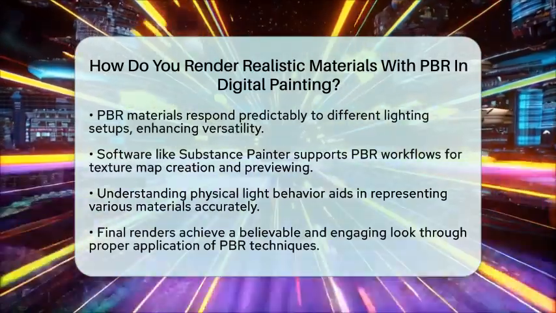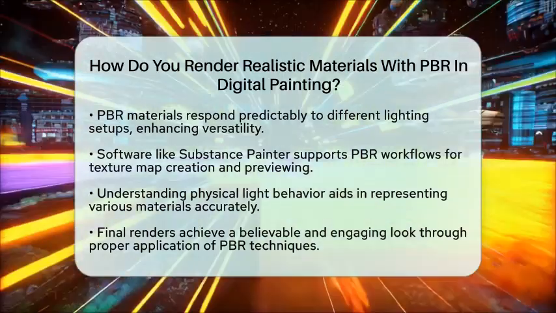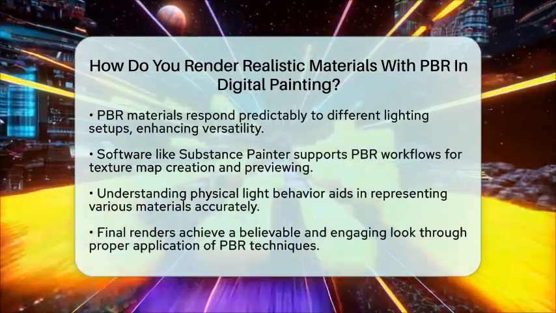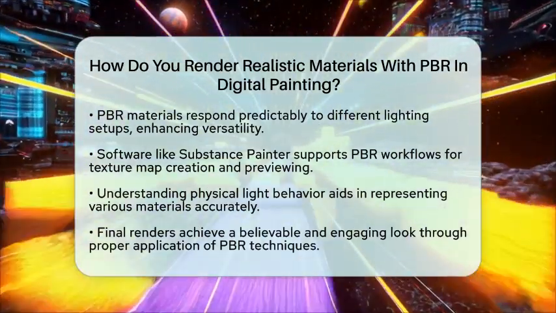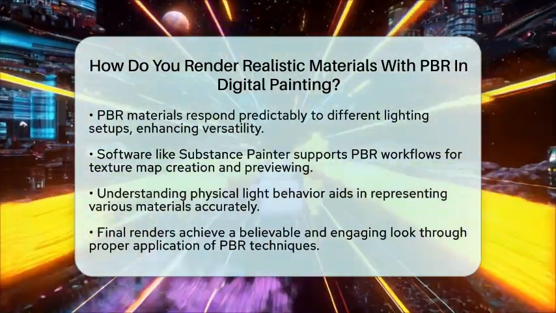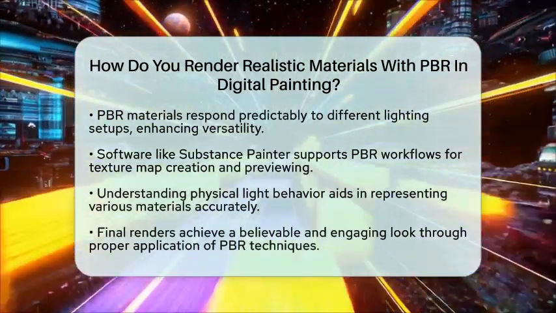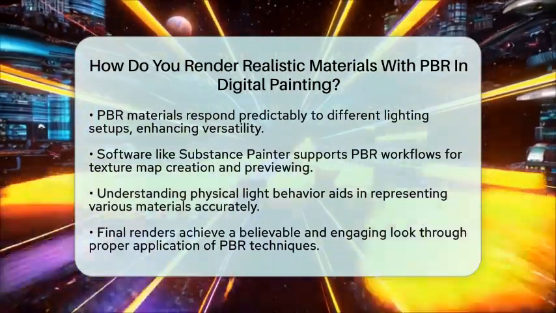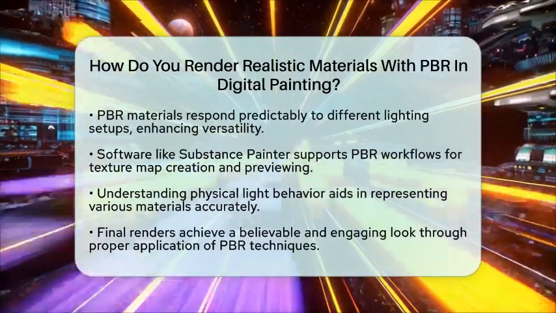Understanding how light behaves physically allows you to make informed decisions about representing materials like metals, plastics, fabrics, or skin. This ensures the final render looks believable and engaging. In summary, rendering realistic materials with physically based rendering in digital painting involves combining accurate physical properties, detailed texture maps, and appropriate shader use. This method mimics real-world light-material interactions, resulting in lifelike and consistent digital illustrations.